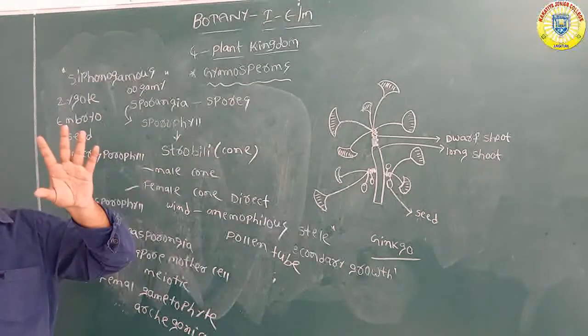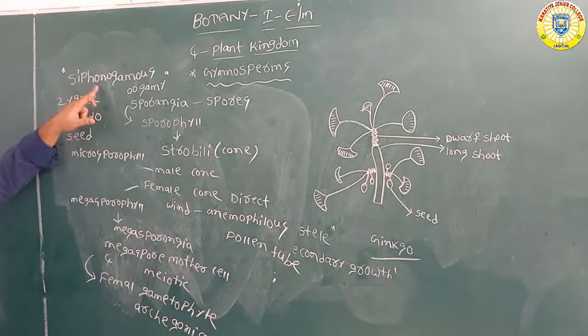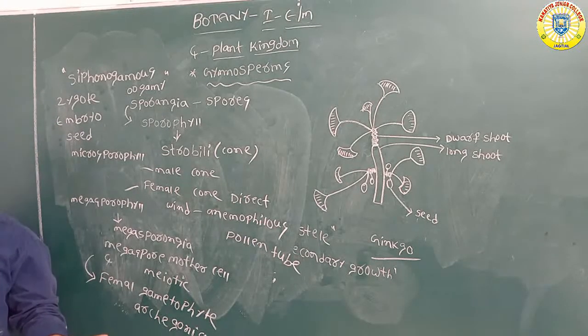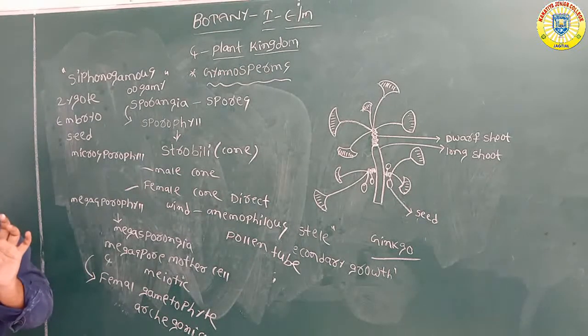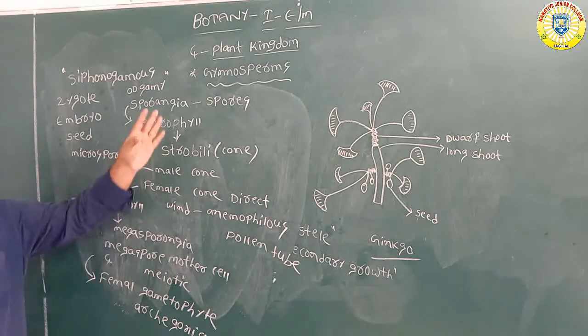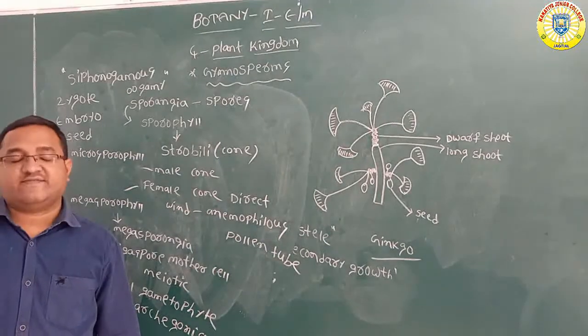That type of fertilization is called siphonogamous oogamy. After the fertilization, the zygote develops into an embryo and ovules are converted into seeds, but the seeds are open, naked, and not covered with any layer. That is the character of the gymnosperms.